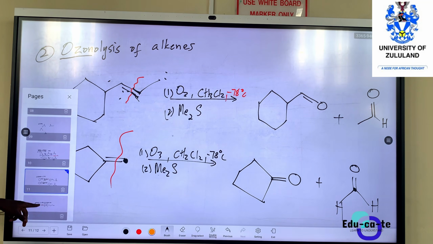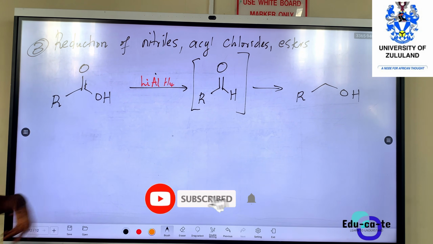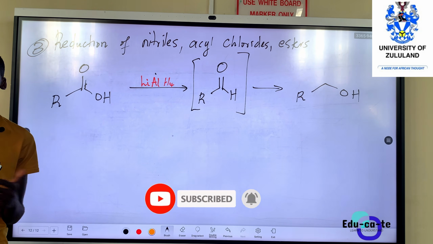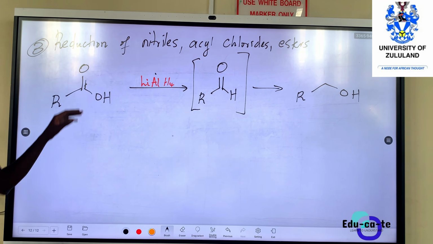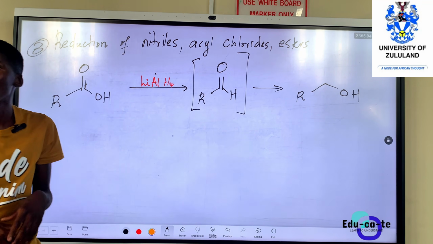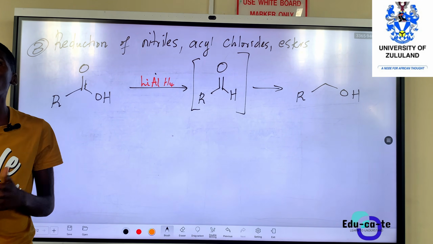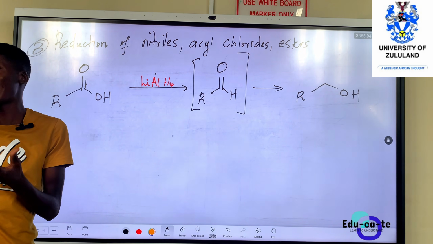So we can never make aldehydes from carboxylic acid for that reason. If you want to explain it, these square brackets mean that the compound cannot be isolated. It means that we cannot extract the aldehyde.